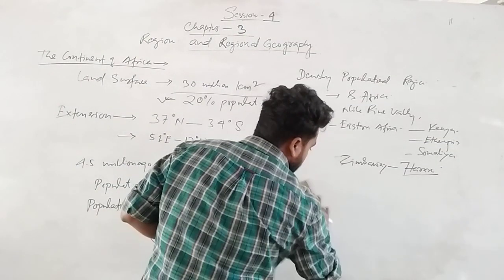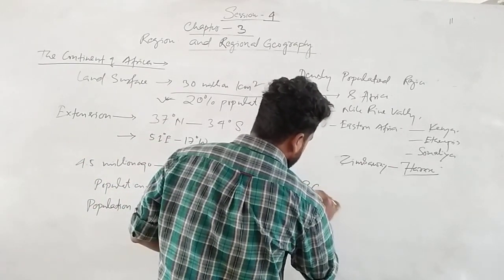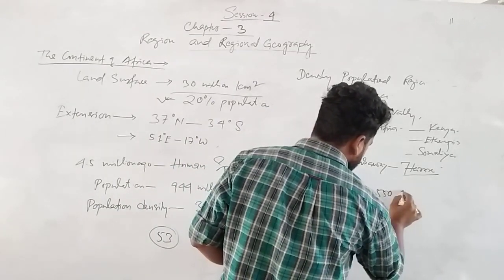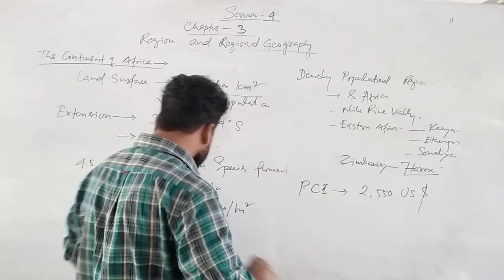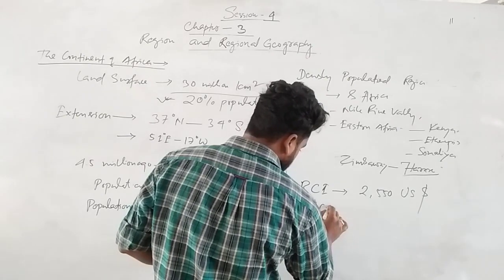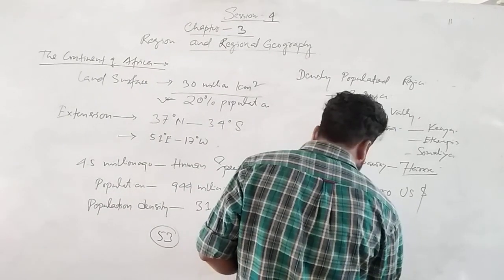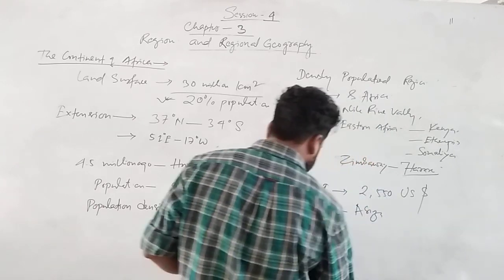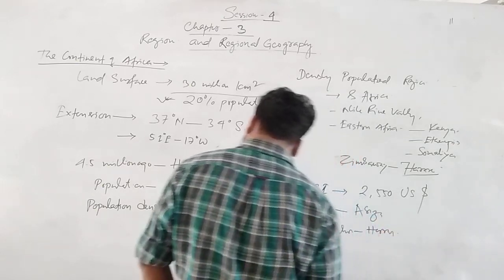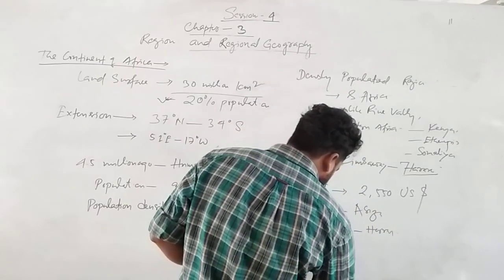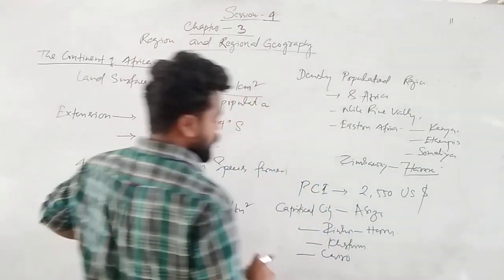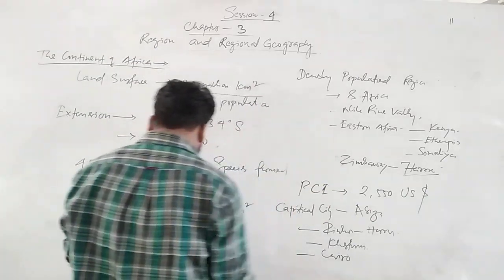Okay. So now see what is the per capita income, that is called PCI. The per capita income of Africa is 2,550 US dollars. We measure in US dollars. And some important capital cities or towns. Nigeria capital is Abuja. That is most important. Zimbabwe, Harare. Sudan's capital is Khartoum. Egypt capital is Cairo, the most important importing and exporting capital.